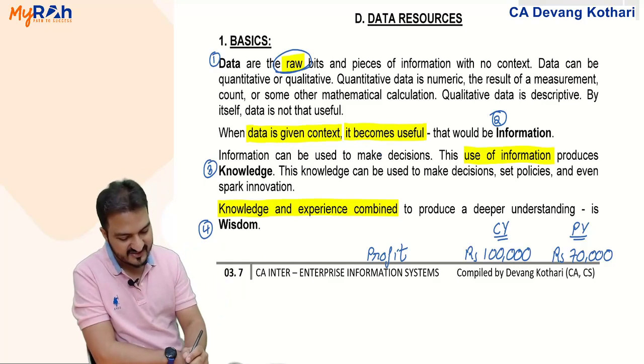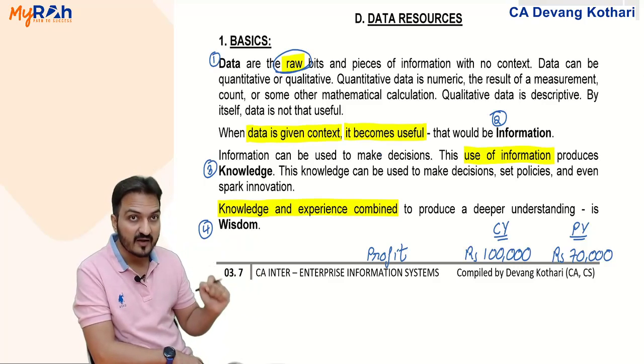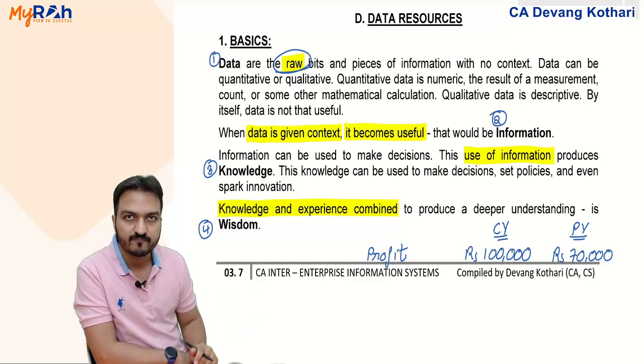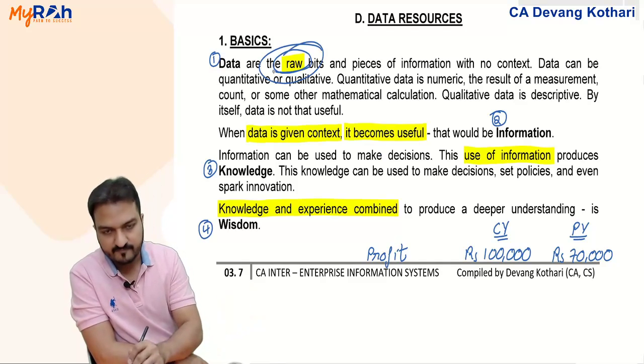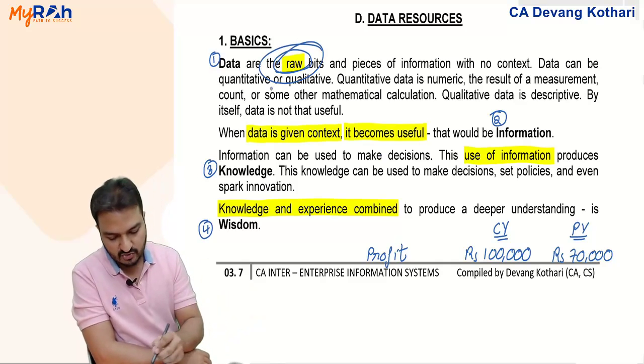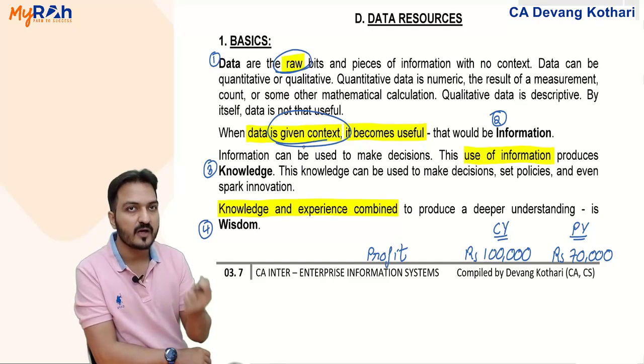Now when I see this data, at least it gives me knowledge, at least it gives me an idea that my current year profit is better than the previous year profit. If data is given raw, it is called data. If it is given in comparison, it becomes useful. In comparison, meaning it is given with some context, it becomes useful.